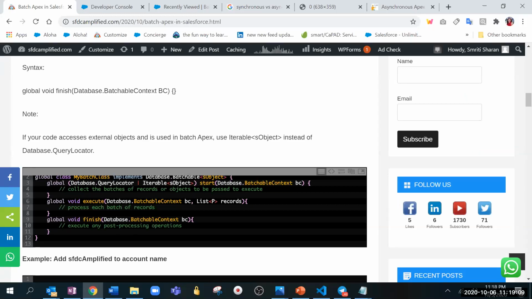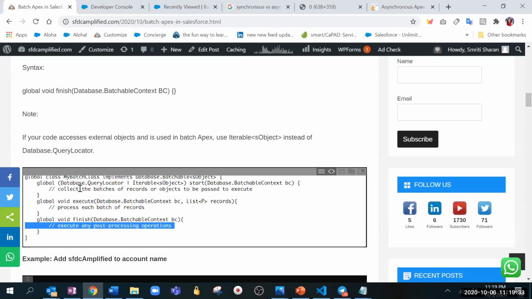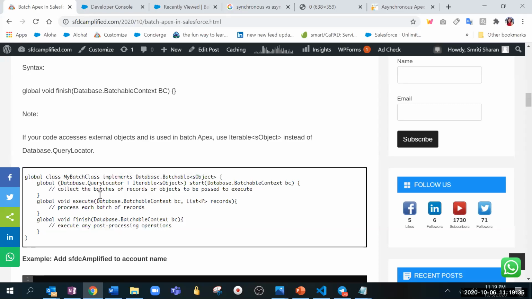Now let's see. So we talked about implements. We talked about the interface it uses, that is Database.Batchable. We talked about, okay, we are coming to Iterable, but we talked that it has Database.QueryLocator and then we say start and all, and it collects the query. Then we talked about execute to actually process the logic, and then there is a finish method that we understood. Now my question is, which you can obviously see also here, when we use Iterable instead of Database.QueryLocator, do you want to put in your words?